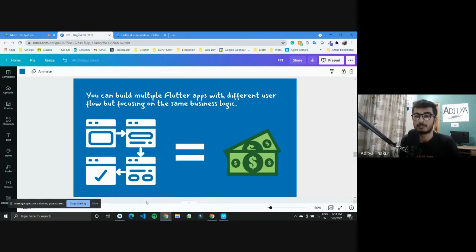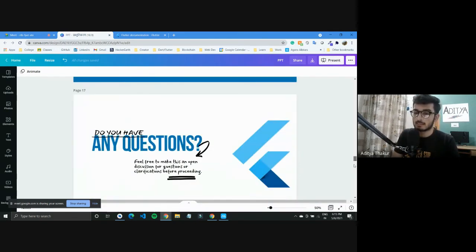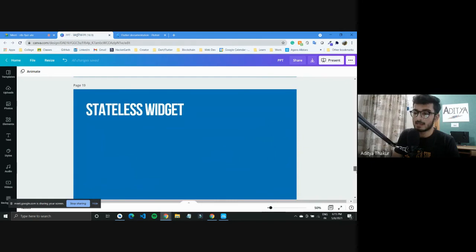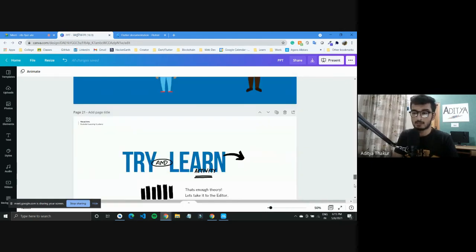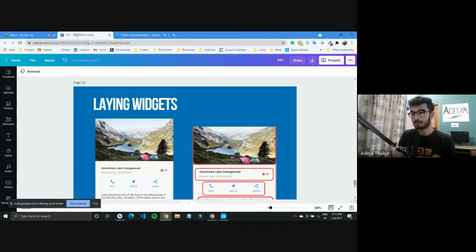So you can save money on writing the function. You can reuse these functions everywhere, but you can change and modify the user interface according to the different platforms that you want your application to run on. It would mean that for startups or for companies, they would have to hire fewer developers to do most of this work, and instead they can just have the same business logic for different platforms. And that is why Flutter is better than other cross platform options. It is better than native because you can run it on different platforms itself.